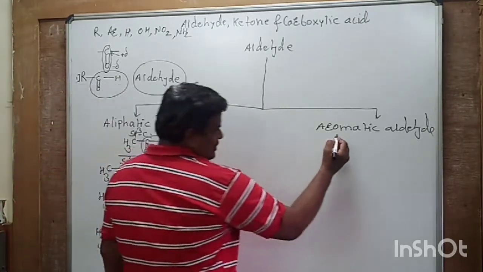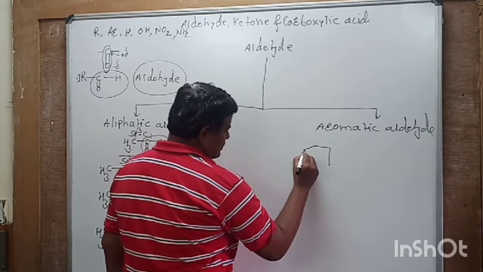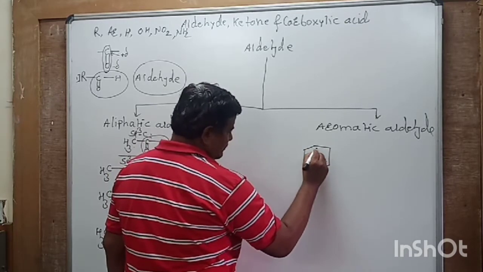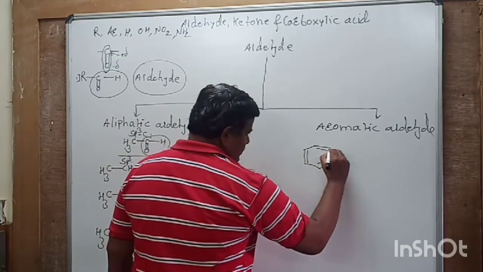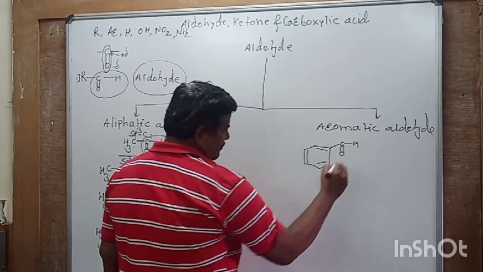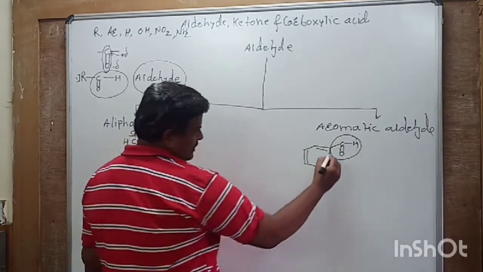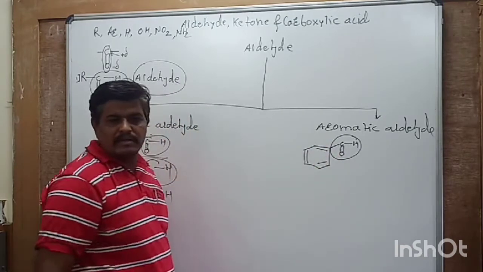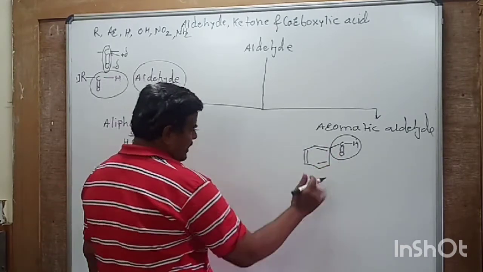Then we consider the next point, aromatic compound. As you know, this is an aromatic ring. If this aldehydic group is directly attached to aromatic carbon, then these are called aromatic aldehyde. So this is one example.